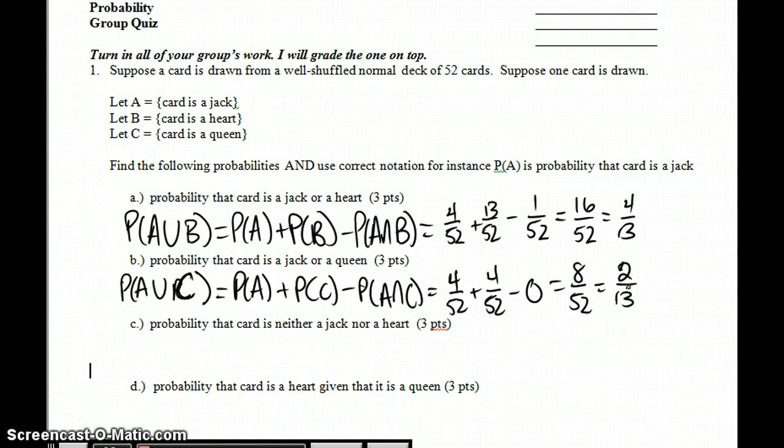The probability that the card is neither a jack nor a heart. That means if it's a jack, or if it's a heart, I don't want to count it. There's a few ways you can do it. What I would say is that this is the complement to what we calculated in A. Because if a card is a jack or a heart, I don't want to count it. So it's everything else. So we have 1 minus 4/13, which is 9/13.